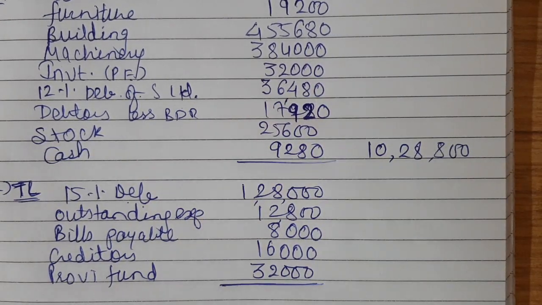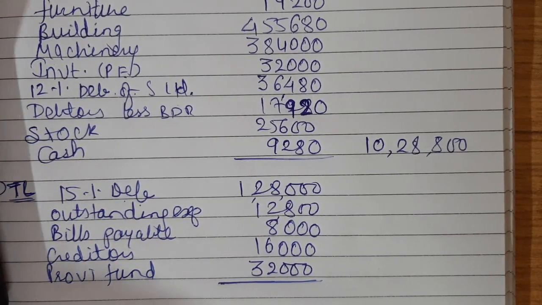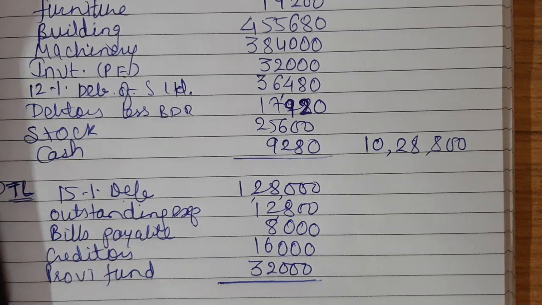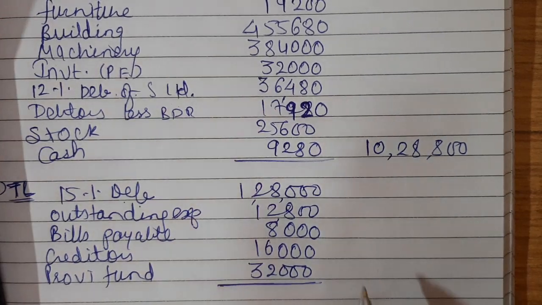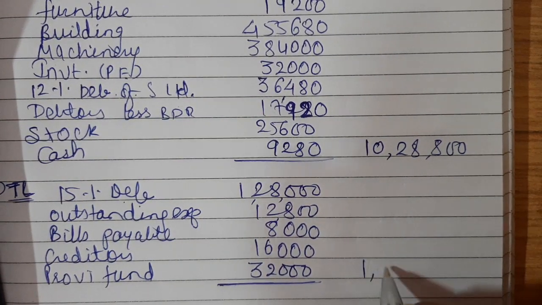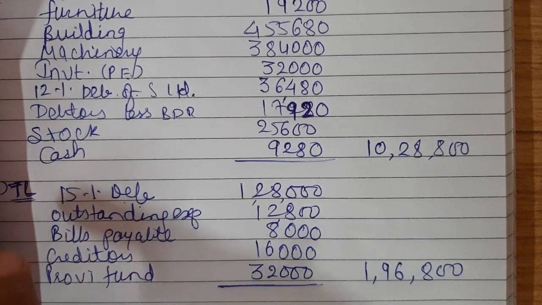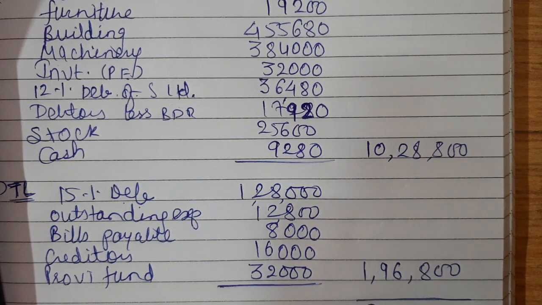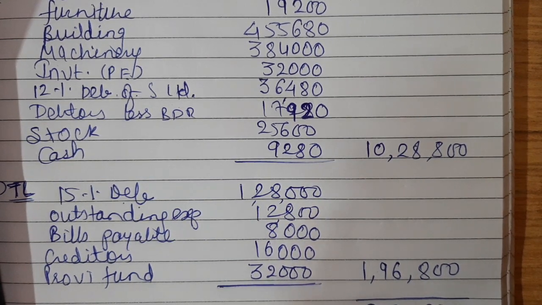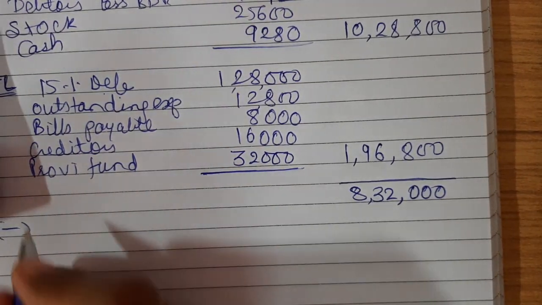Let us add all this: 1,28,000 plus 12,800 plus 8,000 plus 16,000 and 32,000. The total comes up to 1,96,800. By deducting the same, we get the answer 8,32,000. But don't forget to deduct preference shares, guys.